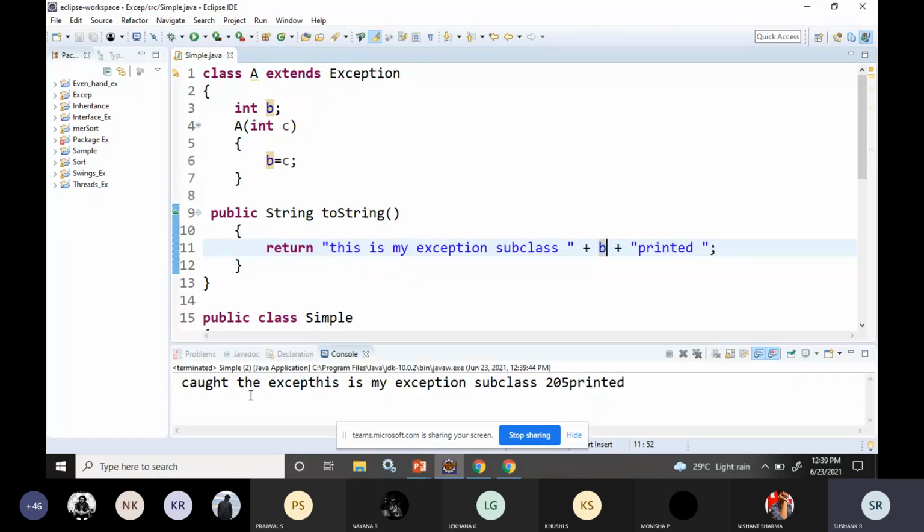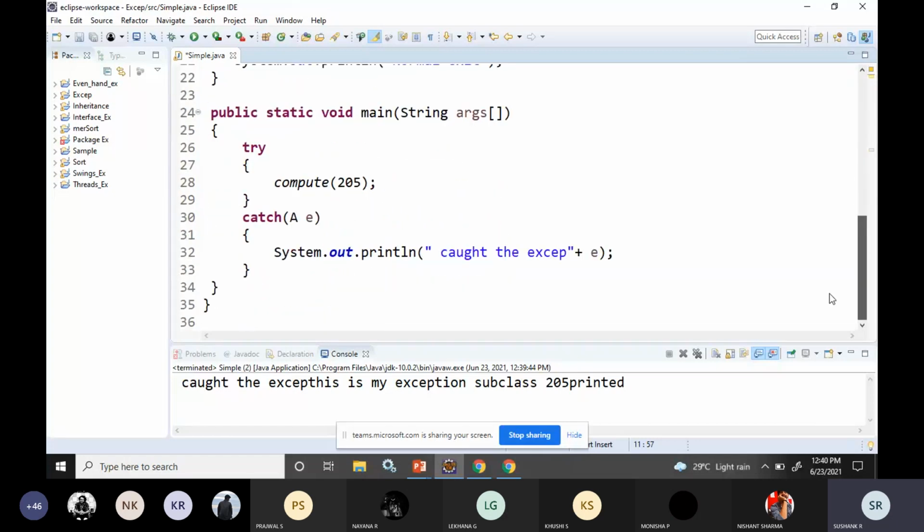So this is my exception subclass. See, caught the exception. This is my exception subclass 205 printed. So all these things, if it doesn't look nice, you can just give the spacing. So this is the exception that is being caught. That means you are able to write your own exception.